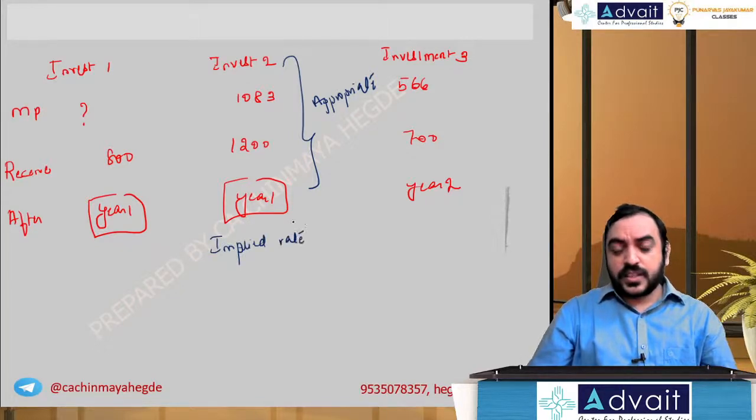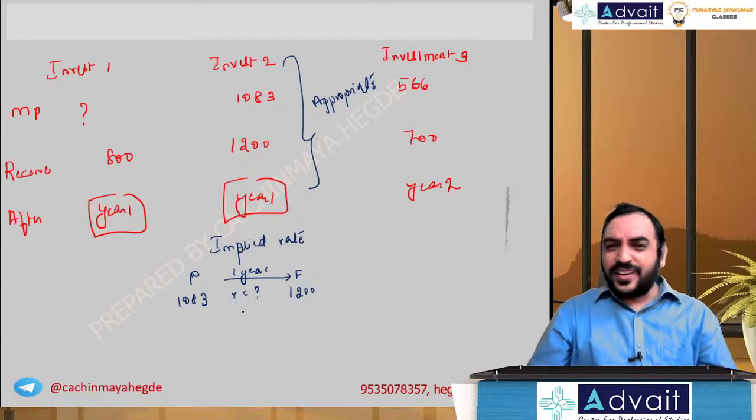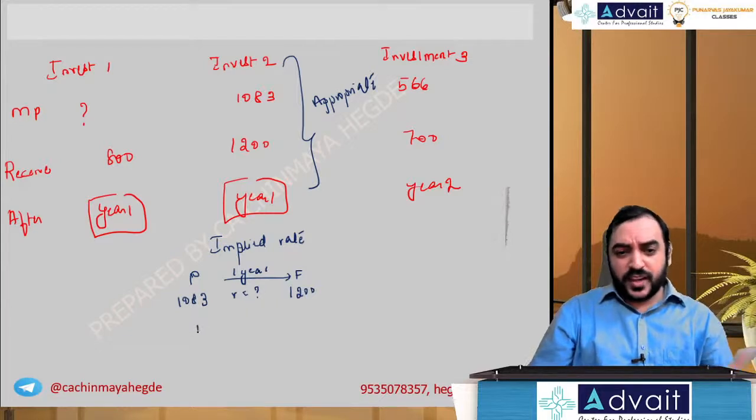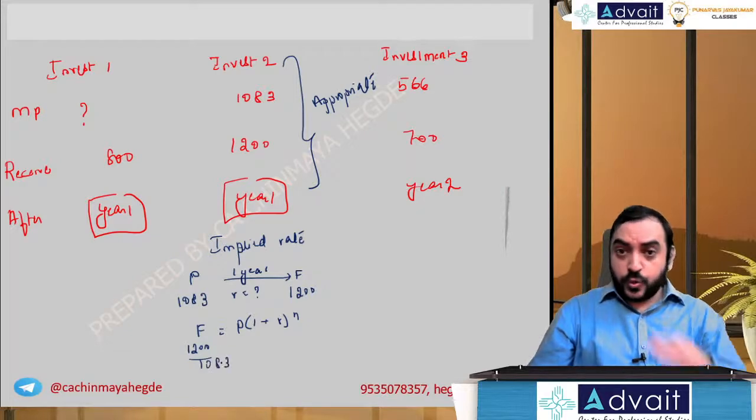IRR, in the sense if I use a simple concept: present value is 1083, future value is 1200 for a period of 1 year. What is the rate of interest? Since it's only 1 year, you can use simple interest also, you can use compound interest also. 1 year, so F equals P into (1 plus r) to the power of n. Future value 1200, the present value 1083 goes to the denominator, that's why I've taken it to the left side. 1 plus r to the power of n, that is 1 plus r only. So simplify and subtract 1.